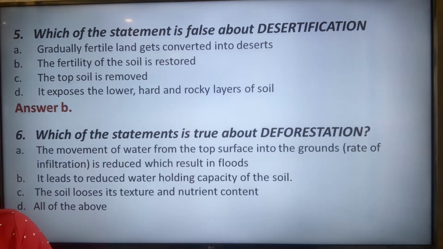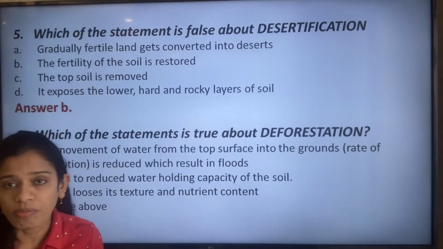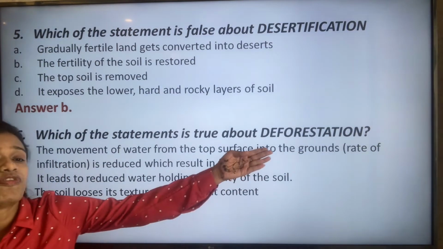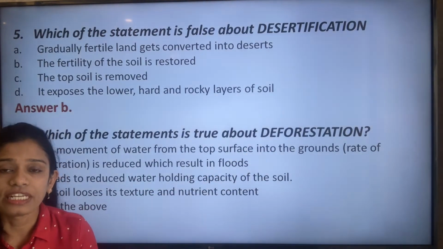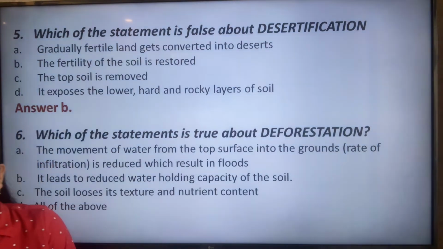It leads to reduced water holding capacity of the soil. The soil loses its texture and nutrient content, and all of the above. So all of the statements which have been told are true about the phenomenon of deforestation. That is, it leads to less water holding capacity of the soil.